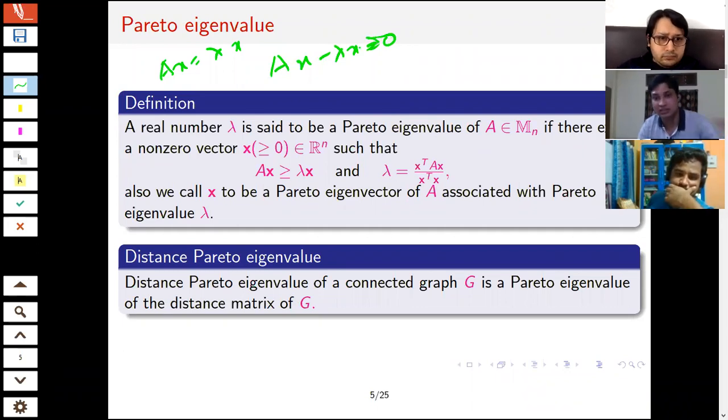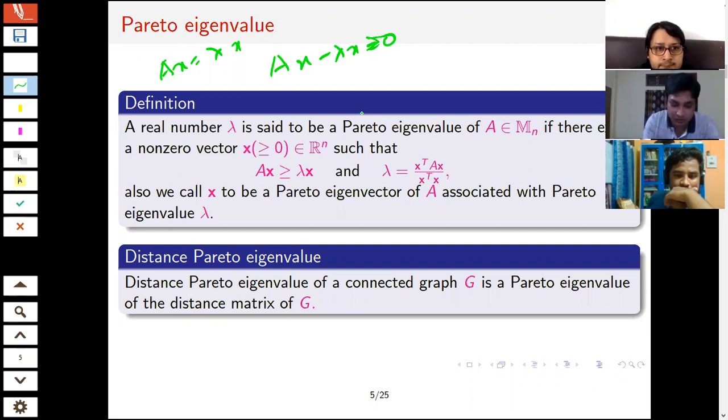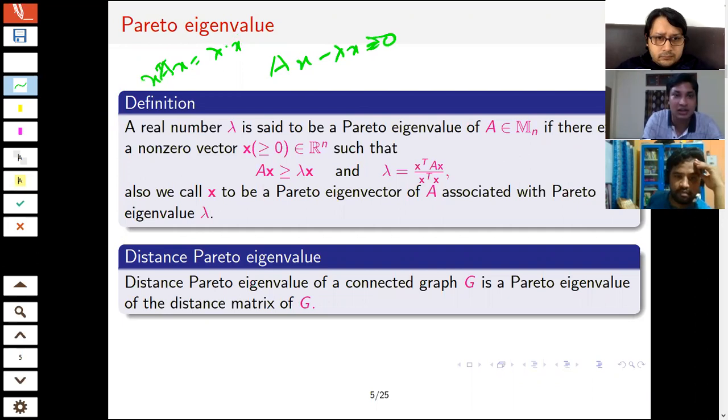Okay, and consider the second condition. Here you can see lambda is x transpose AX by x transpose x. This one is also true even in the case of an ordinary eigenvalue, because in that case we have AX equal to lambda x. So if I multiply both sides by x transpose, we get x transpose x. So again, I get lambda equal to x transpose AX by x transpose x.